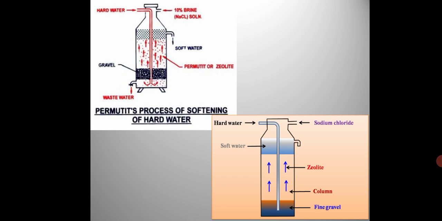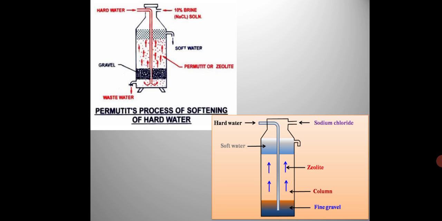Now at the end of the day the zeolite is completely used up, completely exhausted. It is no more suitable for converting hard water to soft water, so you have to regenerate the exhausted permutite or zeolite. How will you regenerate it? You can see at the top a 10% brine solution is being added into the tank. Throughout the day the hard water is made soft in this manner. During the night we stop this process and add 10% sodium chloride solution, known as brine solution, into the tank.